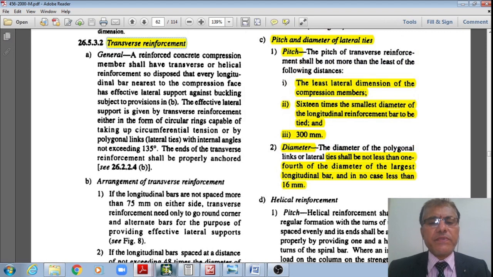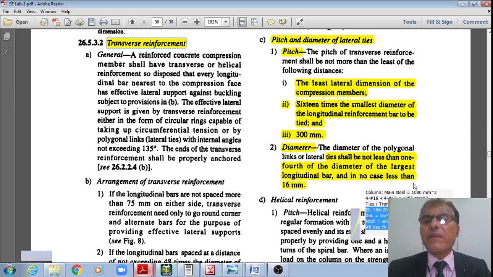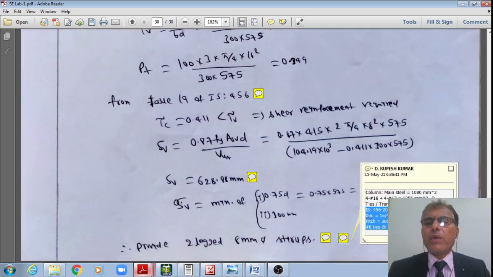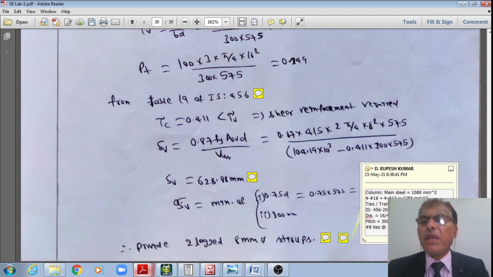Using this codal specification, I am designing manually, and also checking with STAAD. If I design manually, the maximum diameter is 16 mm. Therefore 16 by 4, but 4 mm cannot be used, so let us say 8 mm. The maximum pitch is the least lateral dimension, equal to 300 mm, and 16 times the least diameter, 12 mm main bar diameter. Now it works out to 192, and in any case this value cannot be more than 300 mm. Out of these 3, 192 will govern the design. Therefore let us say 8 mm dia at 190 mm or 175 mm as appropriate.